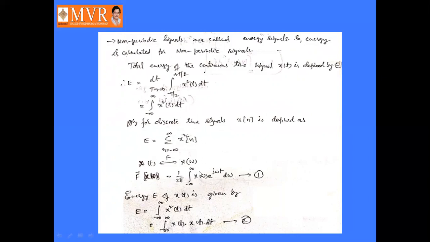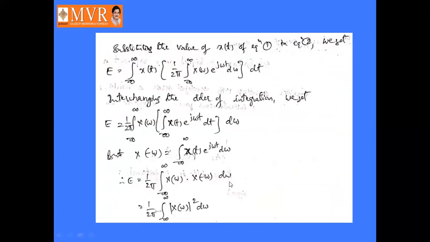So E equals integral minus infinity to infinity x of t, one x of t is already there, and the other x of t is replaced by 1 by 2 pi integral minus infinity to infinity X of omega into e power j omega t d omega, into dt.